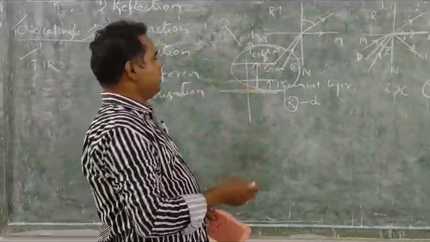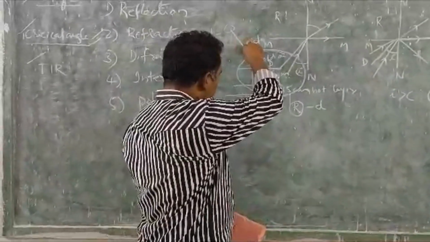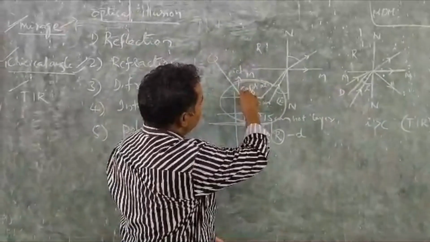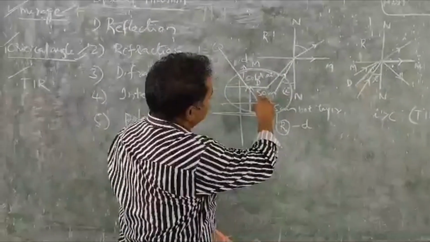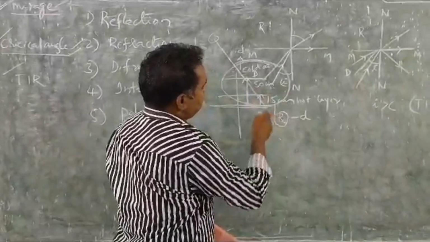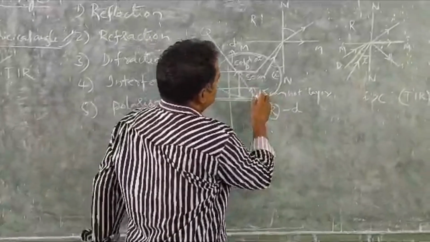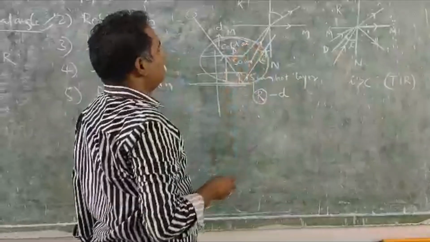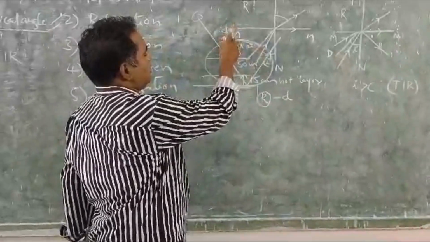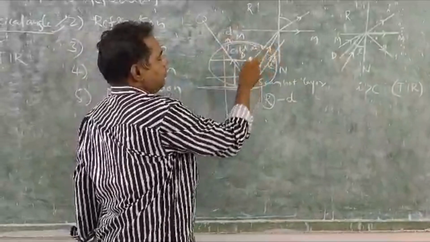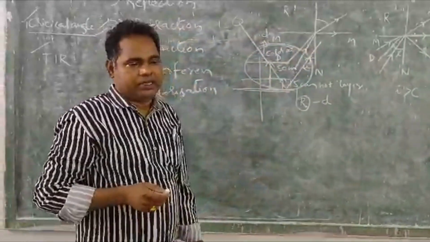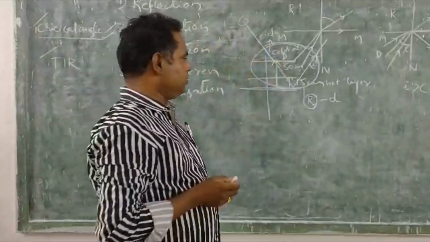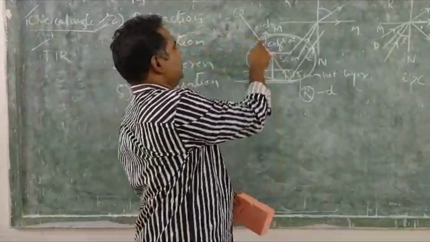So when the light ray moves from the denser medium toward the rarer medium, in between it moves back to the same medium. The cold layer is nothing but a denser medium. It moves back to the same medium. So that phenomenon is nothing but total internal reflection. So this total internal reflection takes place.